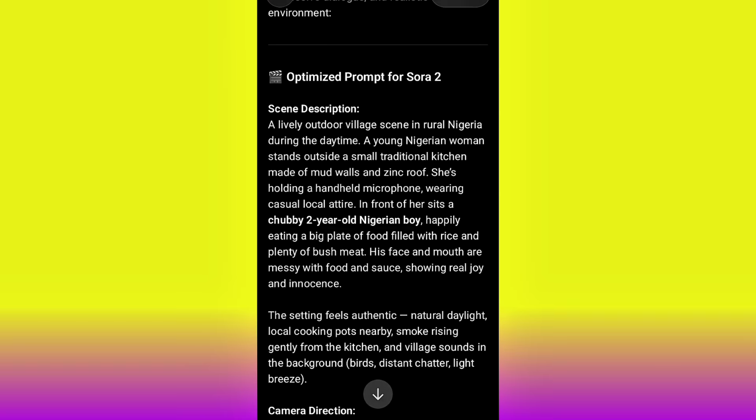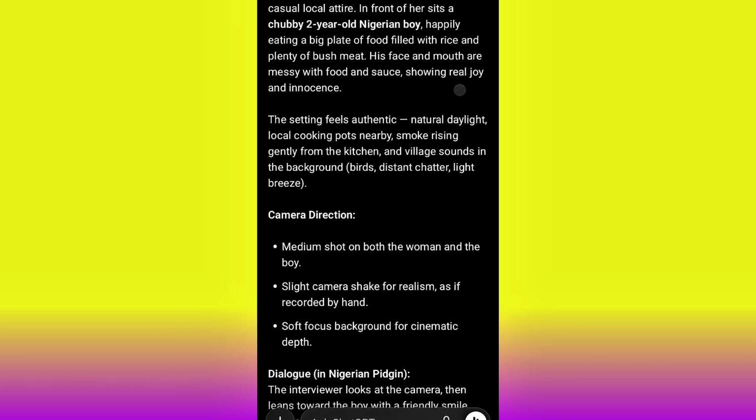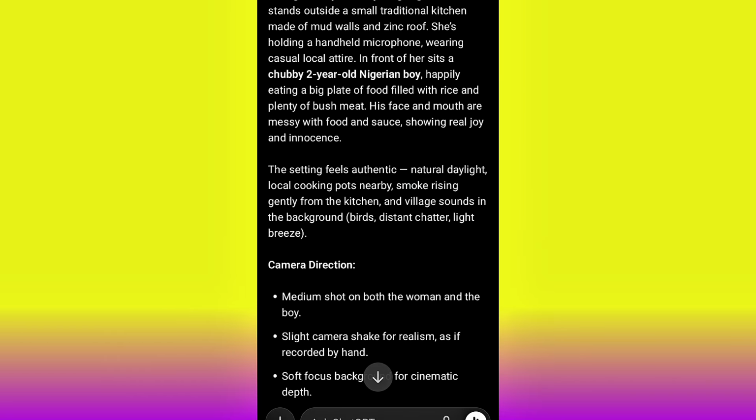So this is the prompt that I actually used to create the video that you just watched. This is how I was able to get the prompt. So all you need to do now is to copy this prompt, head over to OpenAI Sora 2 and generate your video. Or you can also carry this prompt, head over to Google VEO3 to generate your video, and you are going to get the same result.